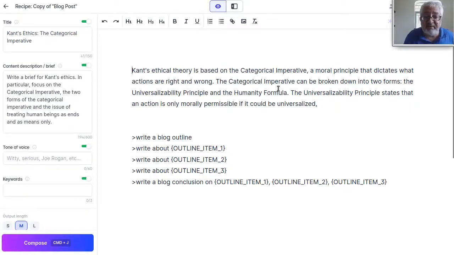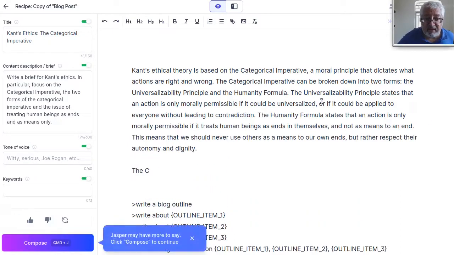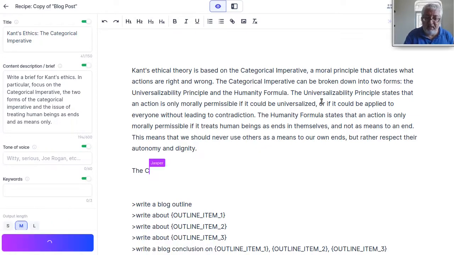The categorical imperative can be broken down into two forms: the universalizability principle and the humanity formula. This is great.